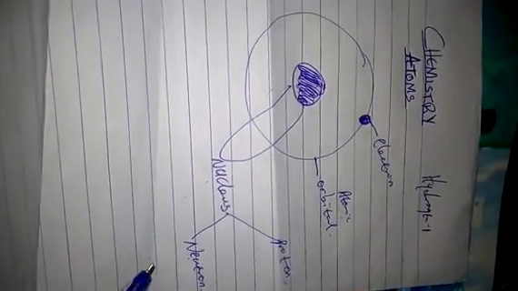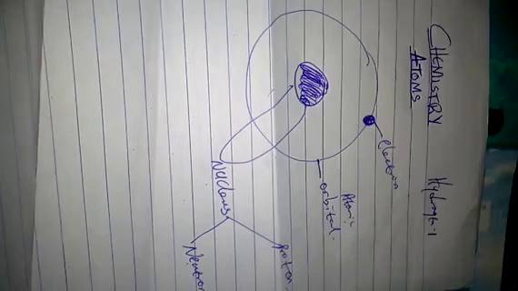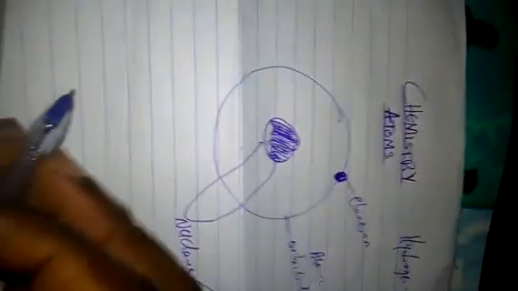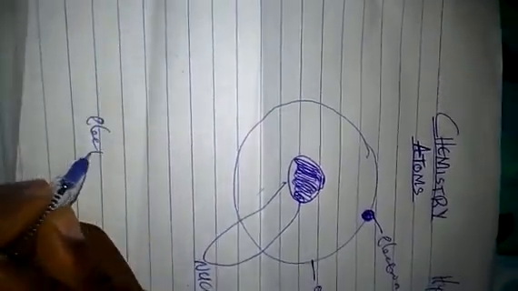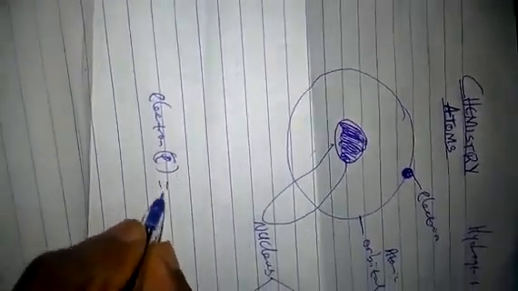Now we need to take note of many things. They carry charges. Each of them carries their own charge. Now the electron, call it E dash, has a negative charge.